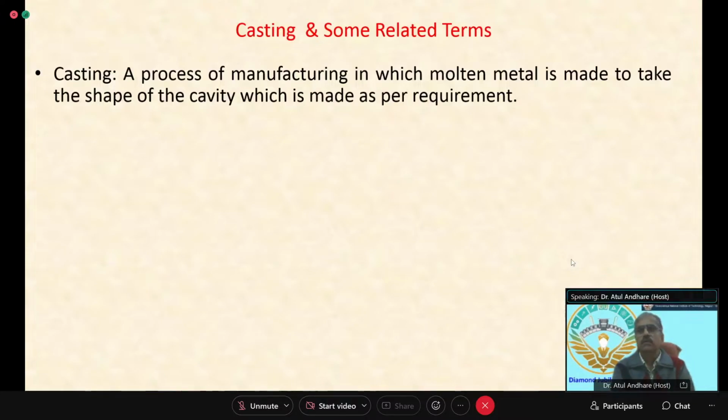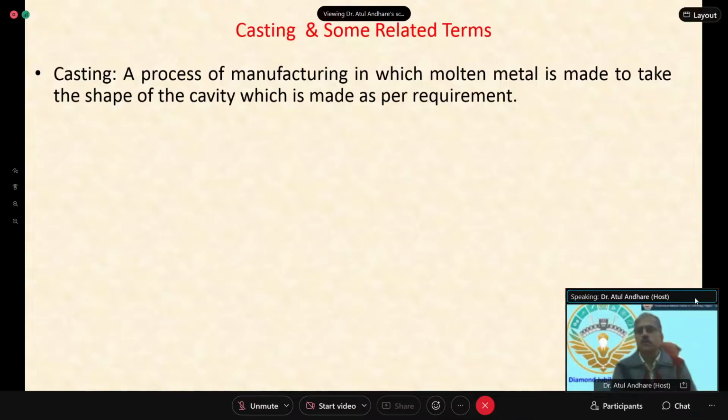So the basic cylinder and that arrangement of engine, that is cast from cast iron. If you see a sewing machine, for example, the body of the sewing machine is a casting. If you have a pump in your house, the pump casing is a casting. So there are many things which are manufactured by the process of casting.